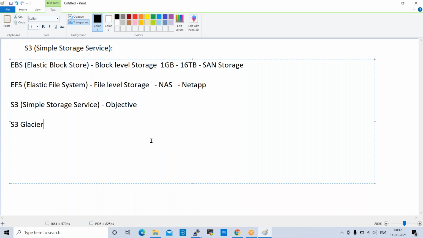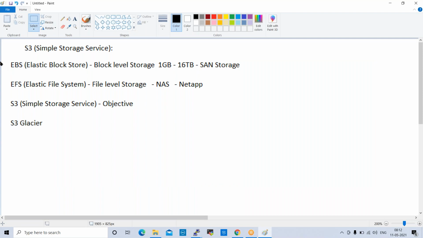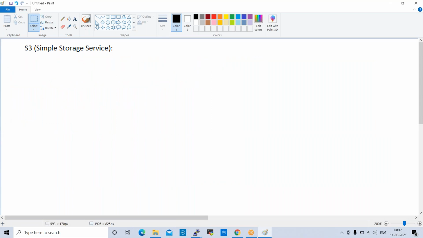Simple Storage Service is a public cloud storage available in AWS. S3 is an object storage offering, Amazon S3 buckets. It is used by several project teams around the globe. It is a very popular storage, S3 bucket. Fine. So here we have some important features.